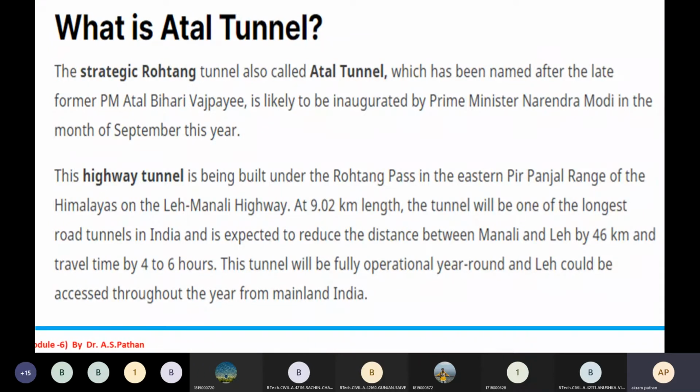So this is the introduction part of the Atal tunnel.